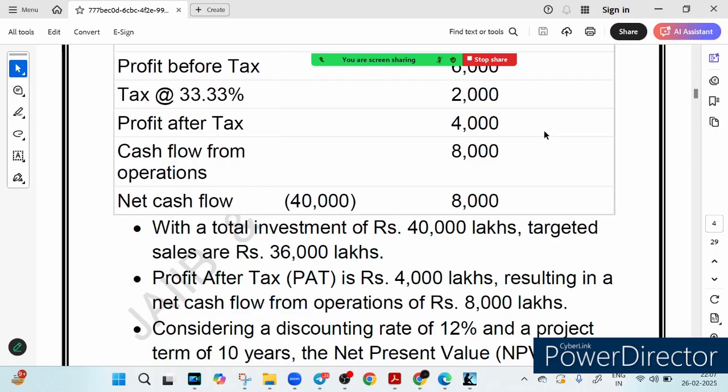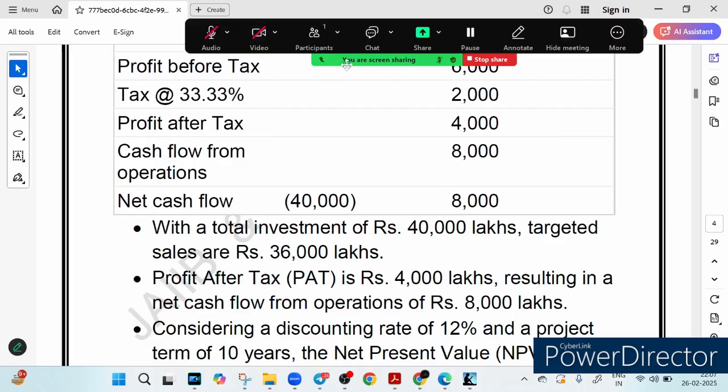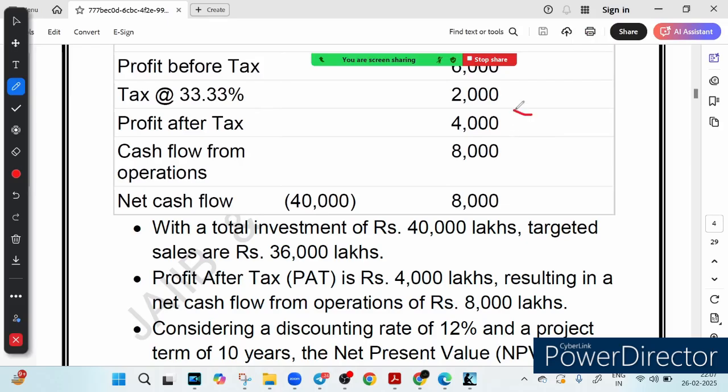So the question is, is the project worth it? The cash flow from the operation is 8,000 crore or 8,000 lakh, whatever it is. Now before deciding if this investment is a gold mine or a risk, we need to look at the NPV, right? What is NPV? NPV, you know, is net present value.